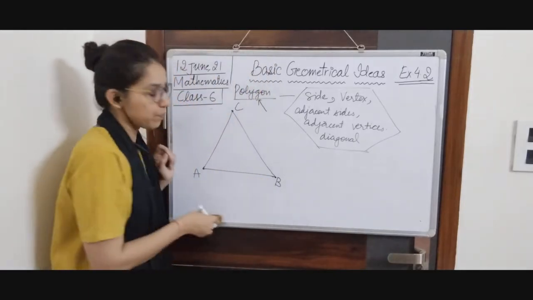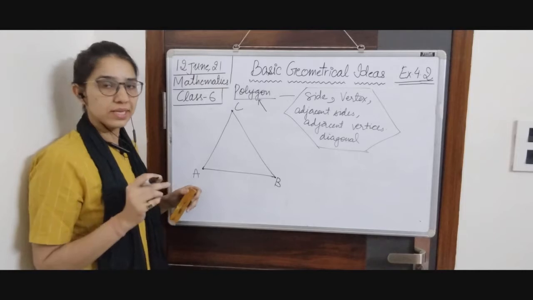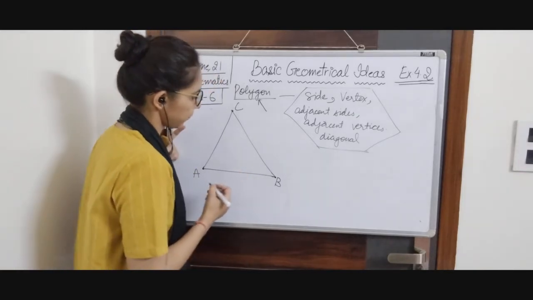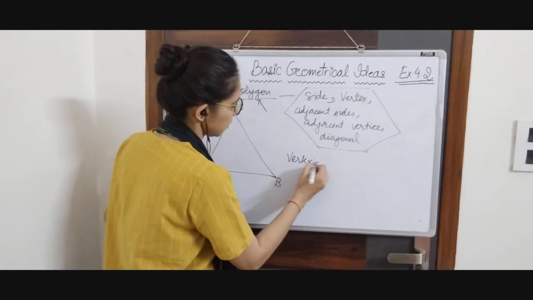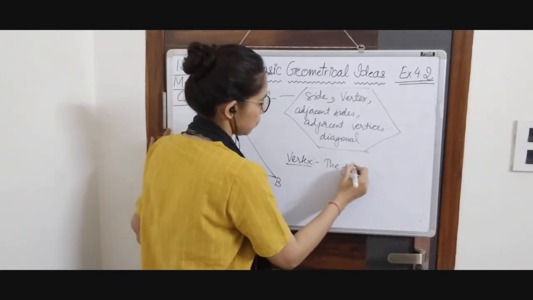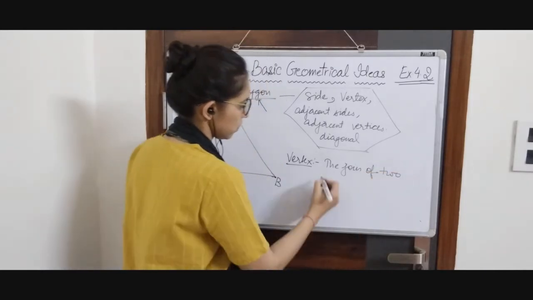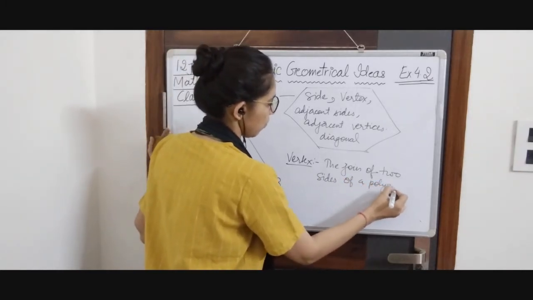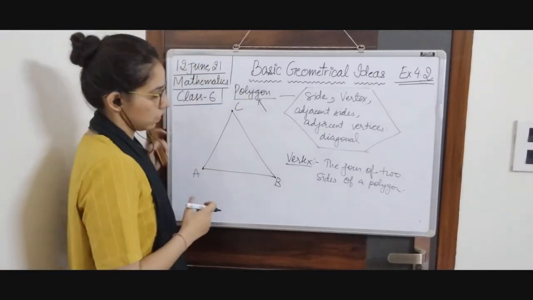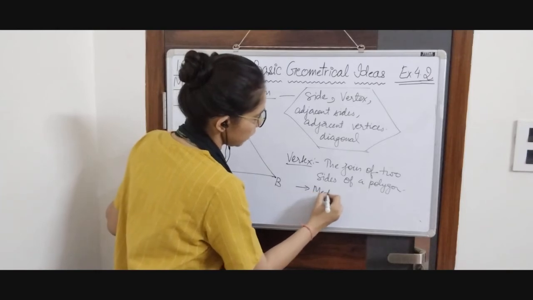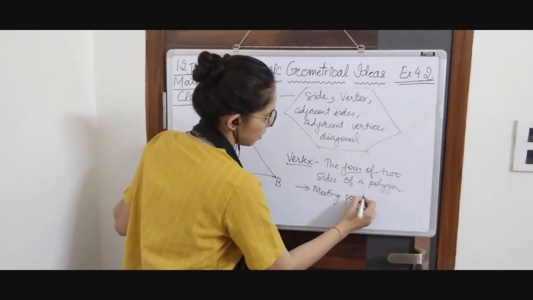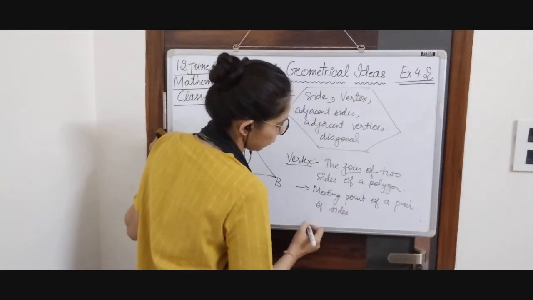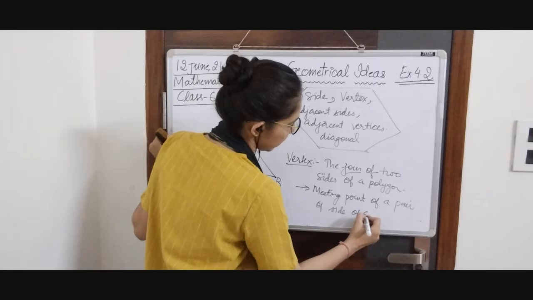Next one is vertex of a polygon. Okay? Vertex is the joining of two sides of a polygon, or you can say that it is the meeting point of a pair of sides of a polygon.